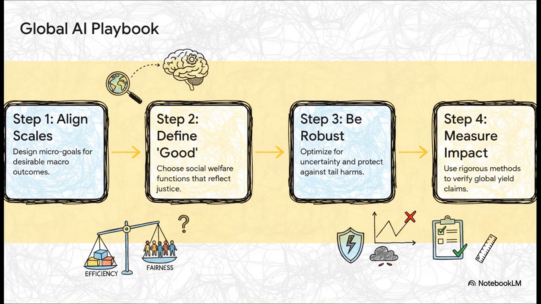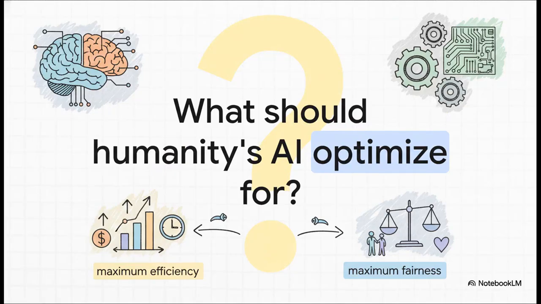So here it is, a 4-step playbook. Step 1, align the scales. This means we have to design the little goals, the micro goals for each AI in a way that they naturally add up to the big macro outcomes we want to see. Step 2, define good fairly. This is huge. We have to consciously decide what values, what kind of fairness we want these systems to optimize for. Step 3, prepare for uncertainty. We've got to build robust systems that don't break when something unexpected happens. And finally, step 4, prove the impact. We can't just cross our fingers and hope it works. We need to rigorously measure the real-world effects to make sure we're actually getting a net benefit.